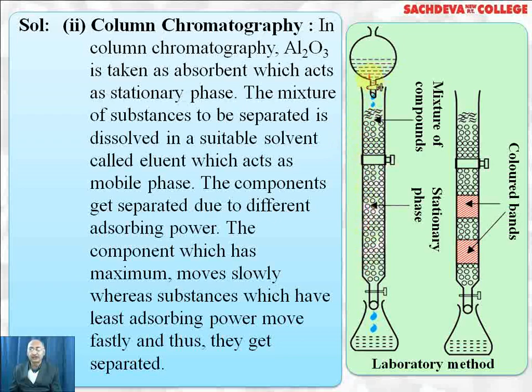Since the substances to be separated have different adsorbing power, they move at different speeds and get separated. Two colored bands are formed, so two components have been separated. When one component comes out, we can collect it, and after some time the second component can be collected. In this way we can separate substances with the help of column chromatography.